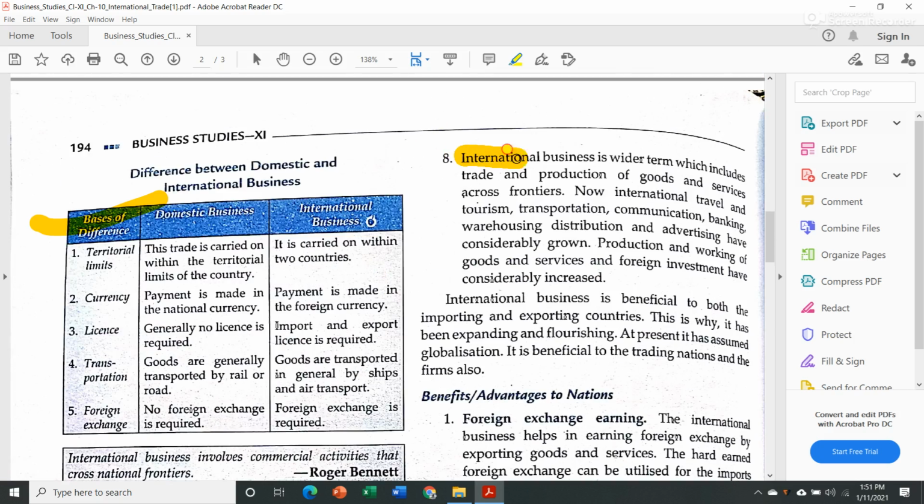Then the last is international business is a wider term, which includes trade and production of goods and services across frontiers. Means international business doesn't mean only trade, it doesn't mean only sale and purchase. It includes production of goods and services as well, because some Indian companies might have their branches outside India as well. Now international travel and tourism, transportation, communication, banking, warehousing, distribution and advertising have considerably grown. Production and working of goods and services and foreign investment have considerably increased.